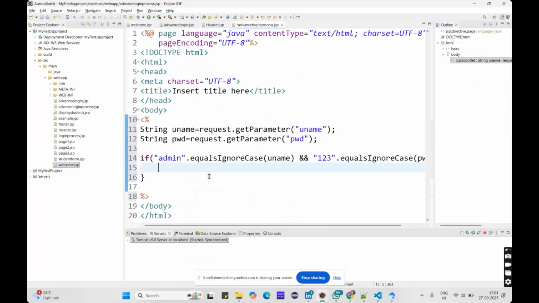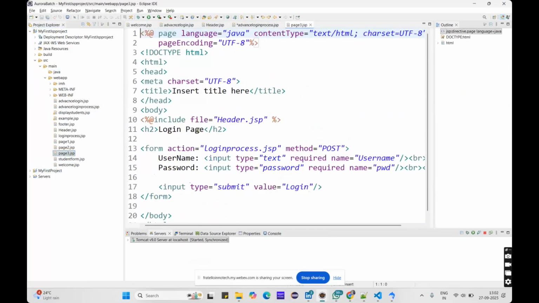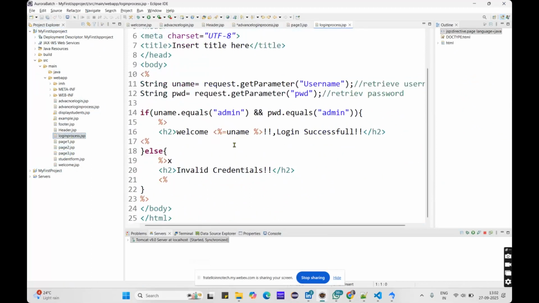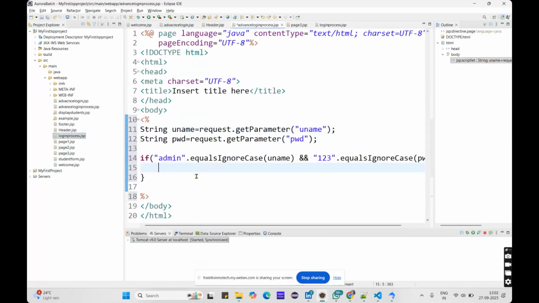So on that day, how we did that, see in this registration or login page number 3. See, this is a login process. Here we just used the expression tag and gave a login successful message, and displayed that name. But here what we will do is redirect him to the welcome page.